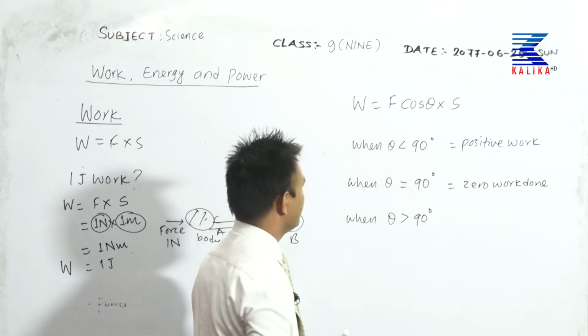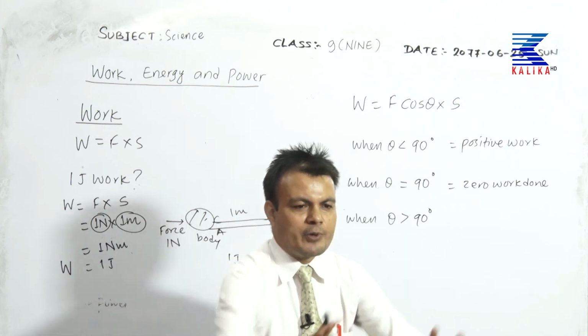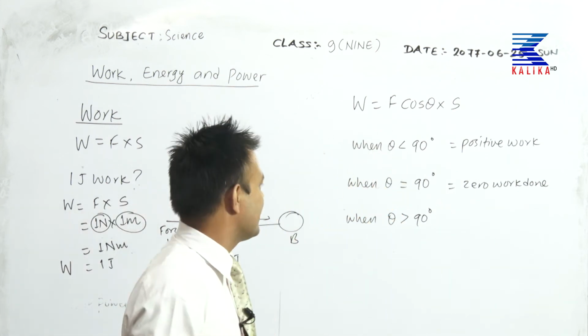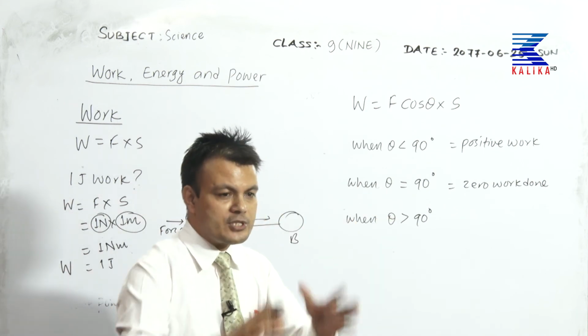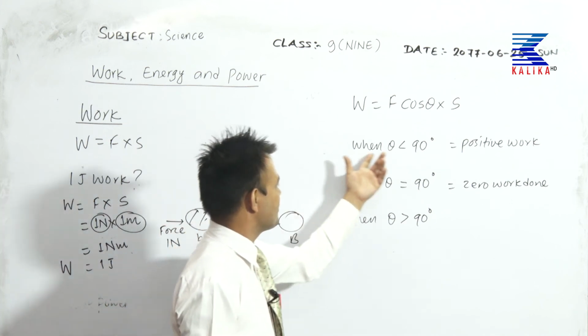So when we apply the force to a body at less than 90 degree, and we push or pull something, the total work done is positive work done. For example, pushing a cart, pulling a cart, or cycling or walking. These are the examples of positive work.